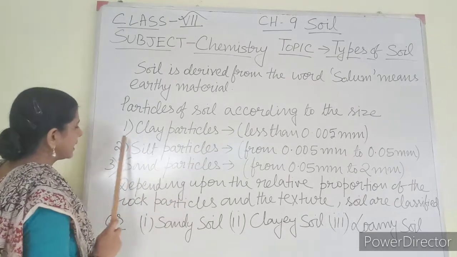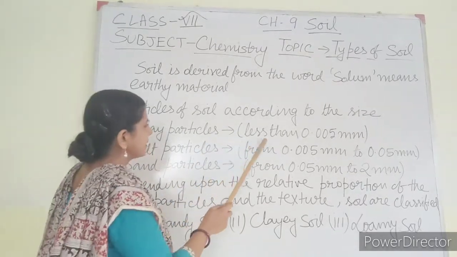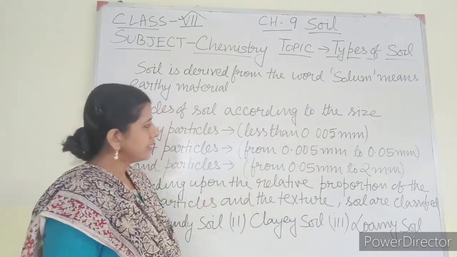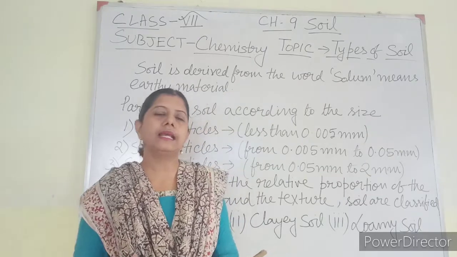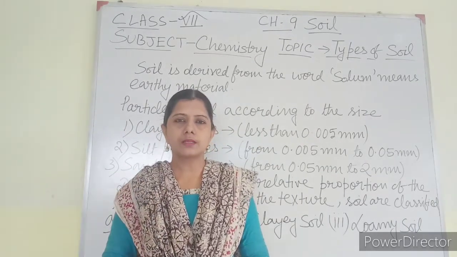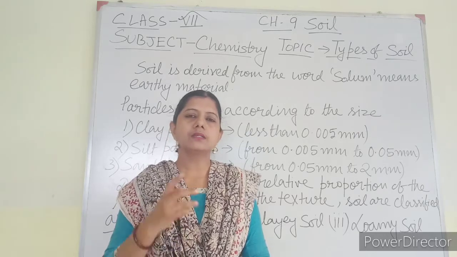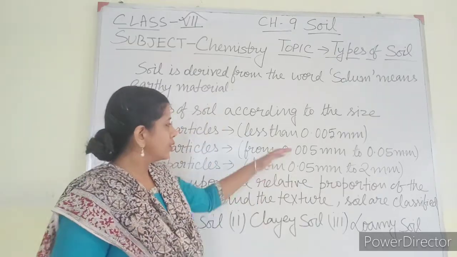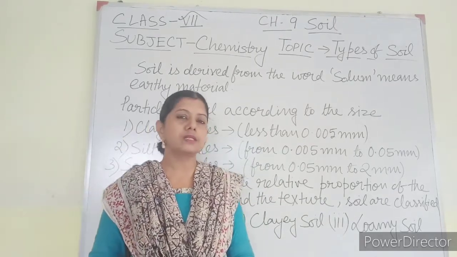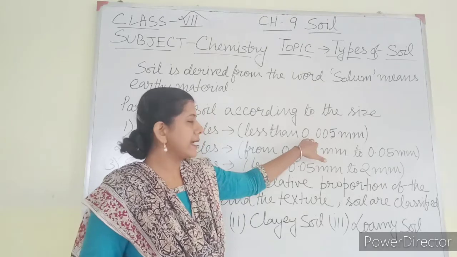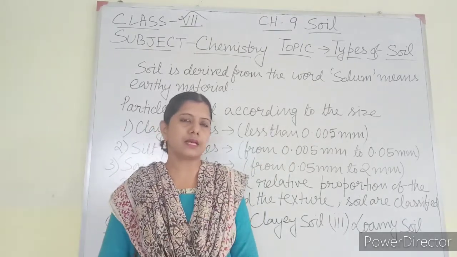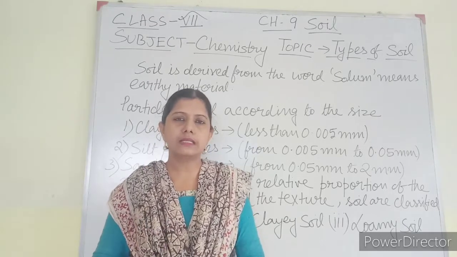The size of a clay particle is generally less than 0.005 millimeter. In the ruler you have seen the length of 1 millimeter. It is too small to be measured. 0.5 means half of that. 0.005 means how much smaller, you cannot imagine also. So this is the size of the clay particle. One particle of clay may be of this size. So really very small in size.